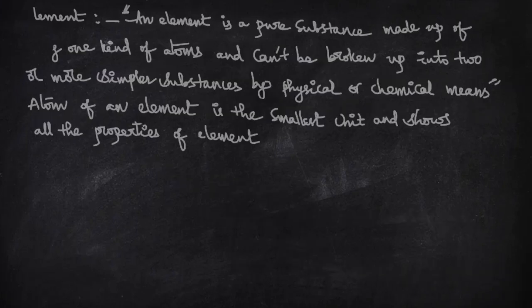Pure substances are mainly classified into two categories. One is element, the other is compound. An element is a pure substance made up of one kind of atoms and cannot be broken up into two or more simpler substances. For example, gold. This is an element with symbol Au, and you can take iron and so on.